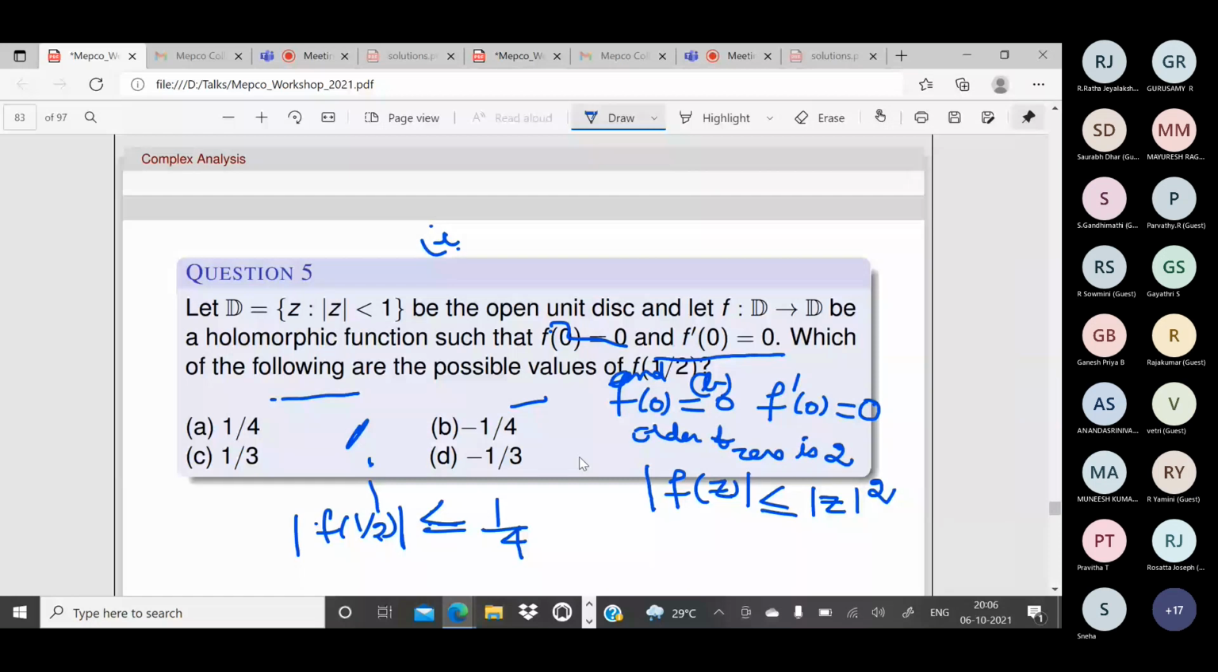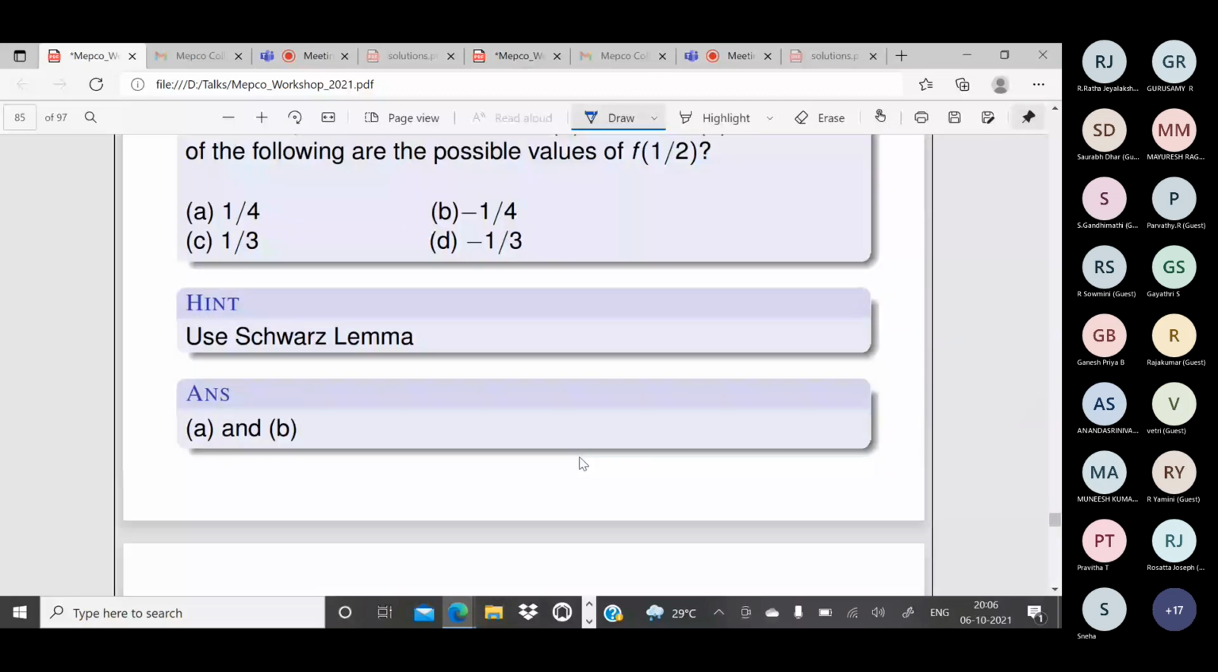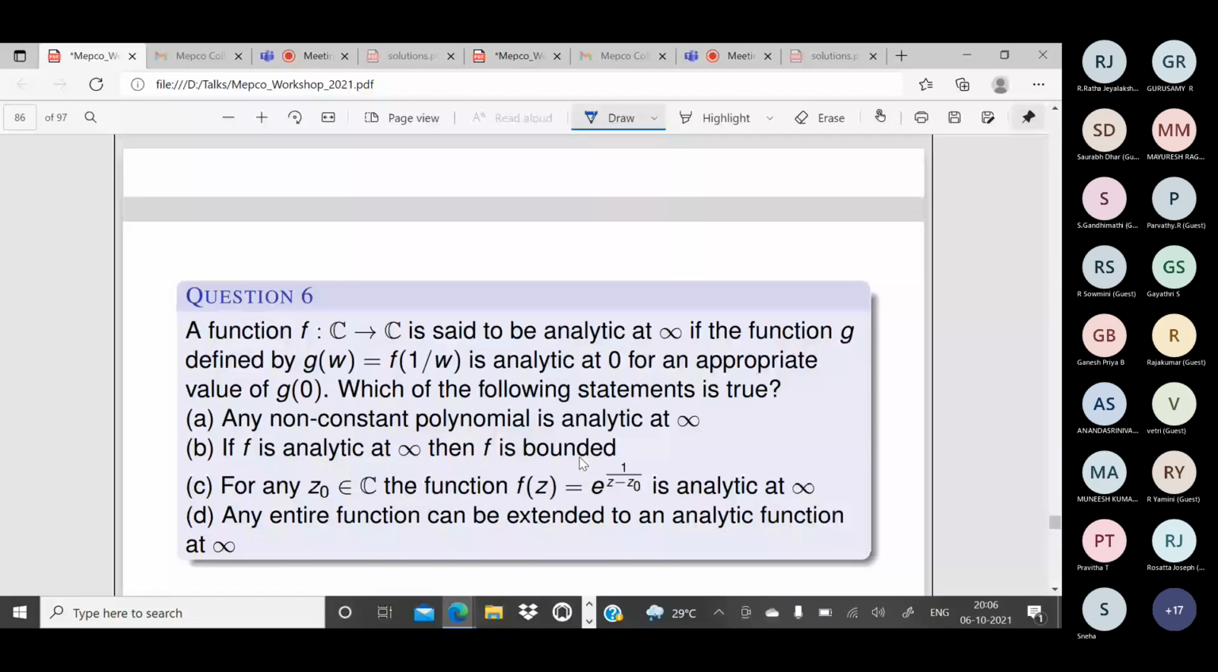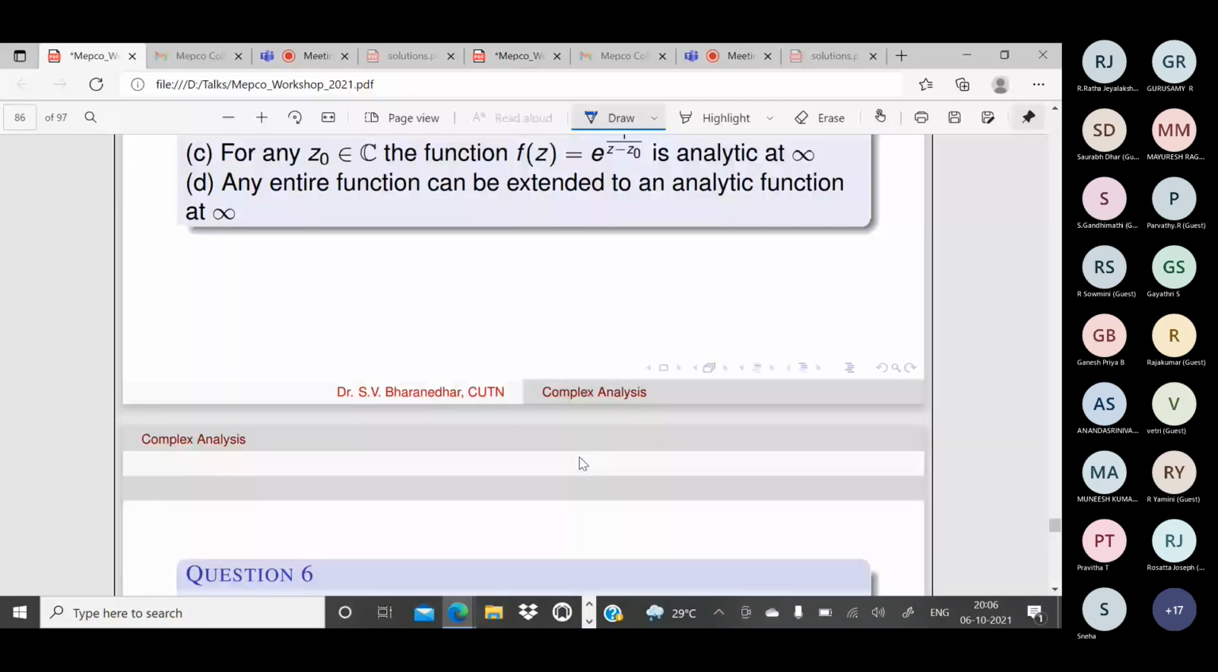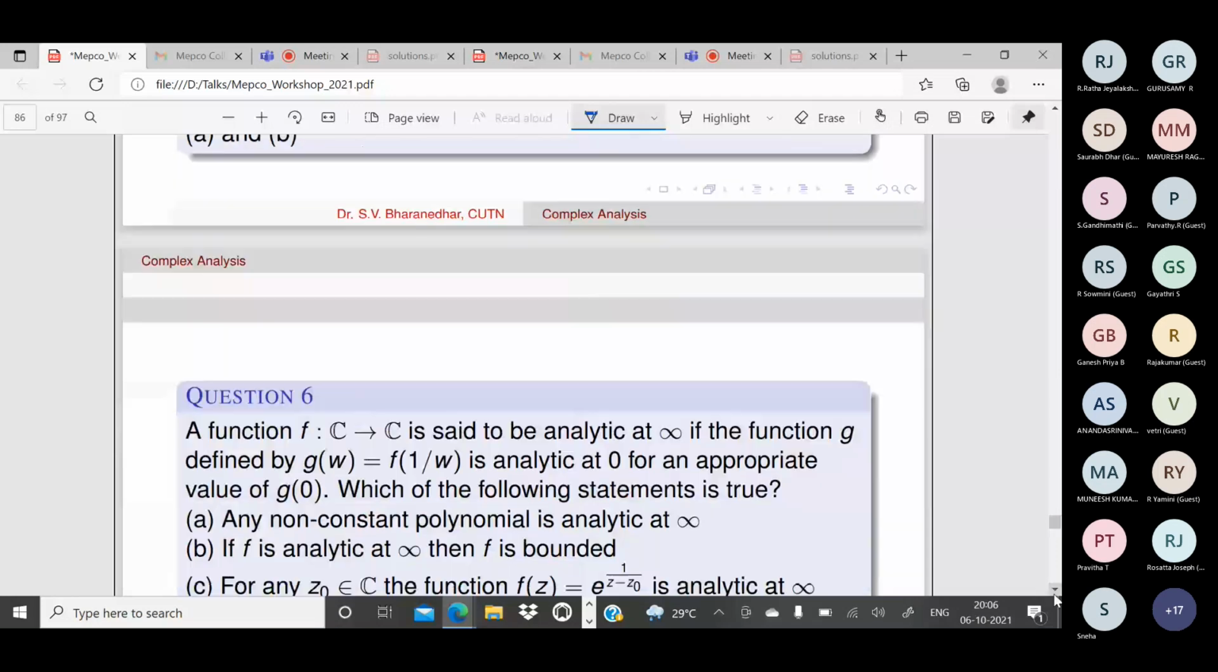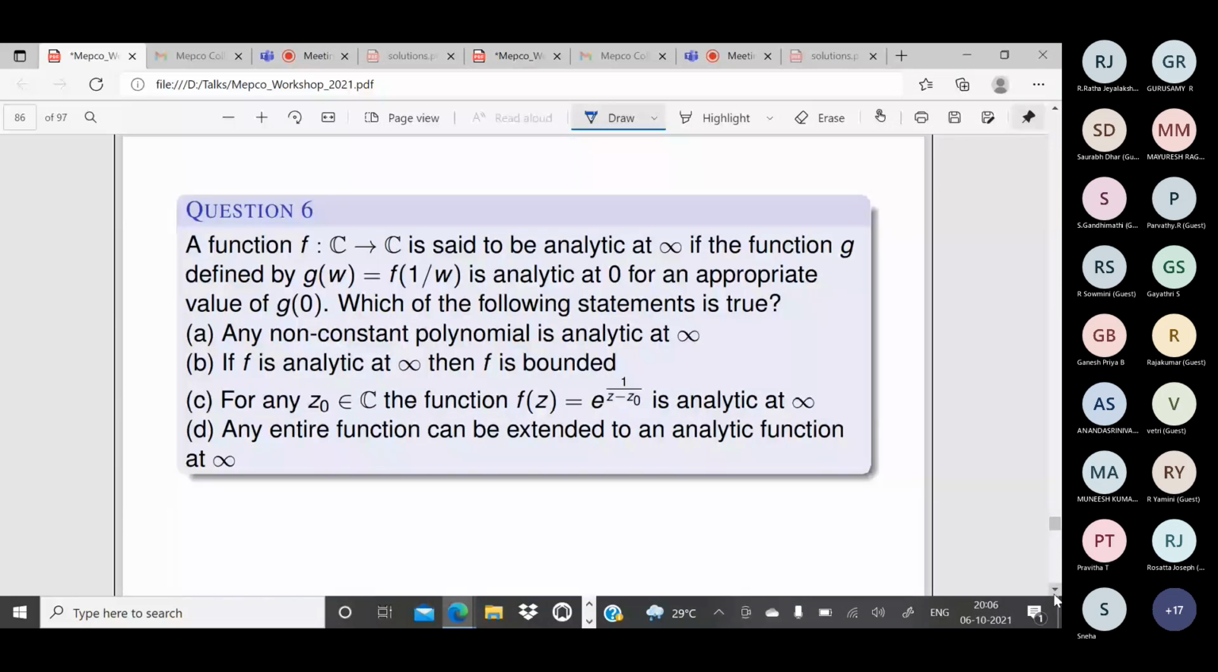Next, another problem. This is a good problem. So singularity is at infinity, and this is the definition. f is an analytic function, and g is another function defined by g of w equals f of 1 by w. If g is analytic at 0, then we say that f is analytic at infinity.